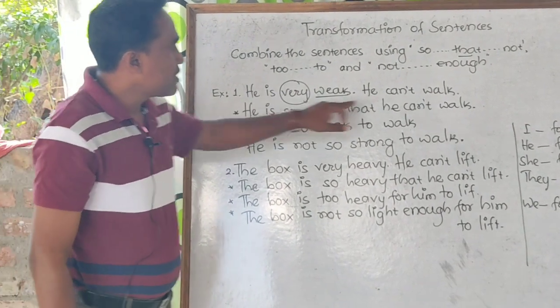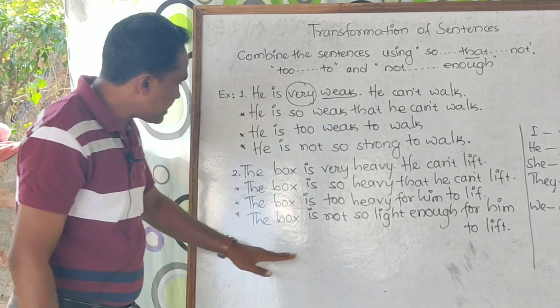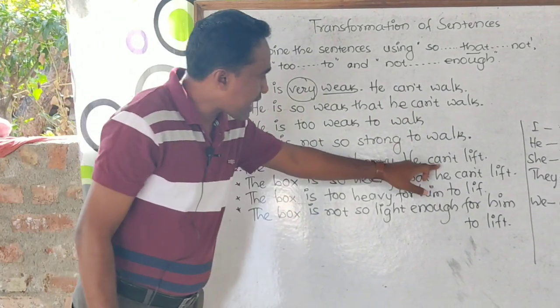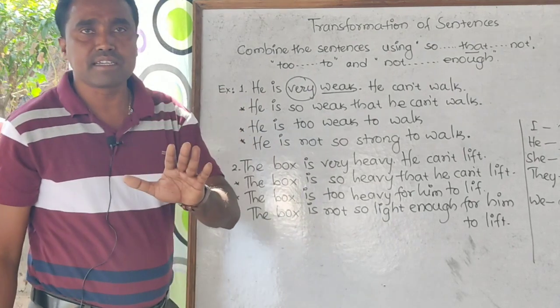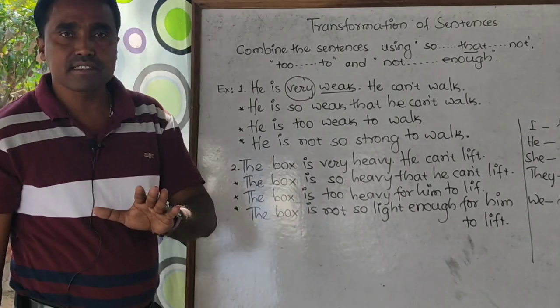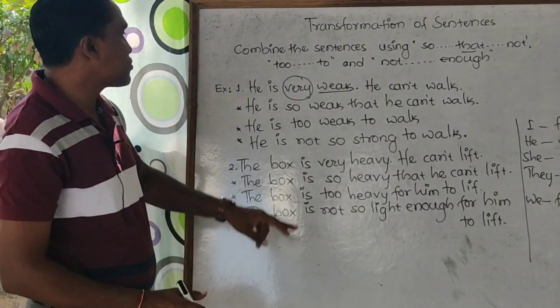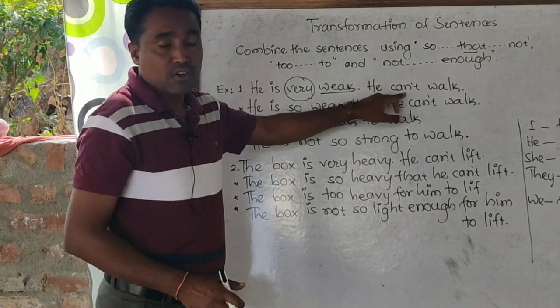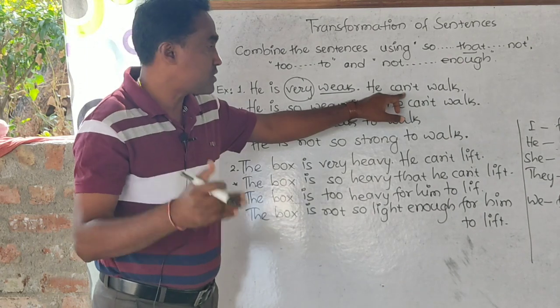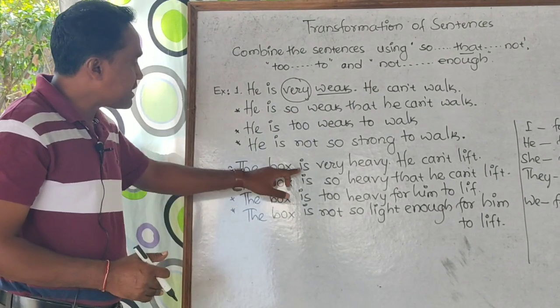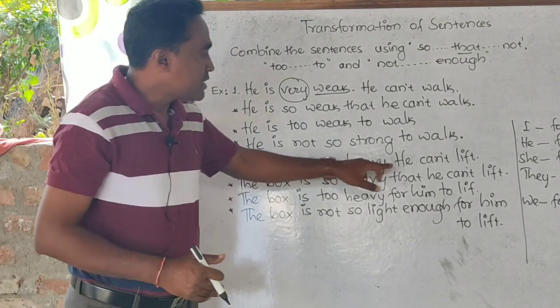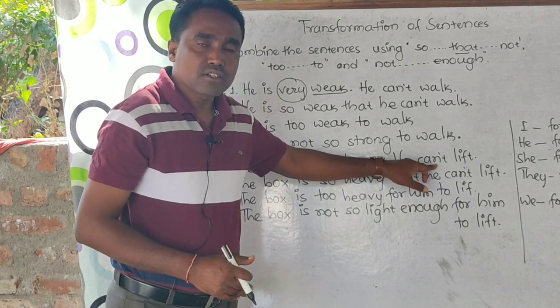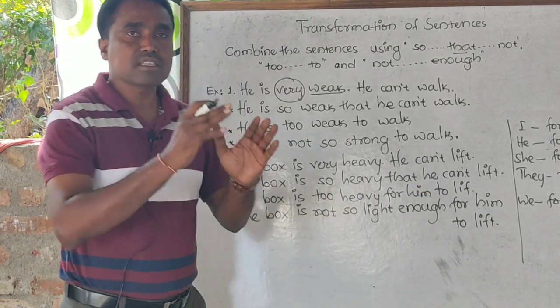Is, can, again here it is is. If the same sentences are in past tense, then it would be was, and here couldn't, that means the past tense of can is could. If I use was, I should use could. So this is the way to do it.